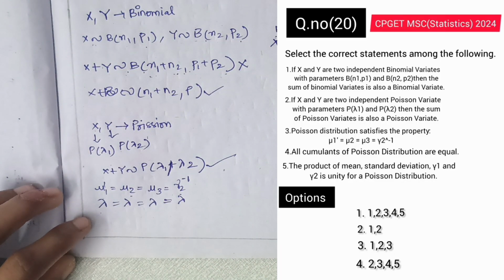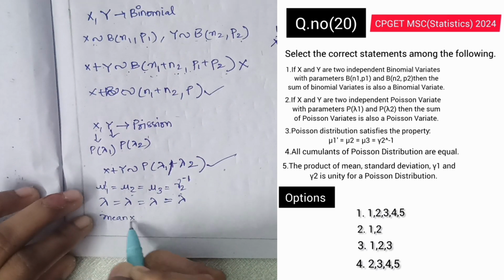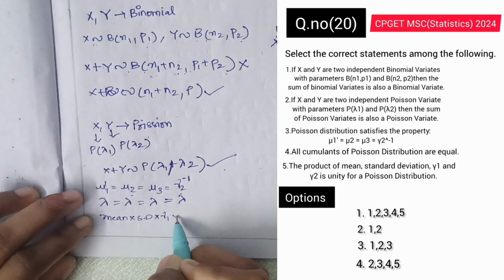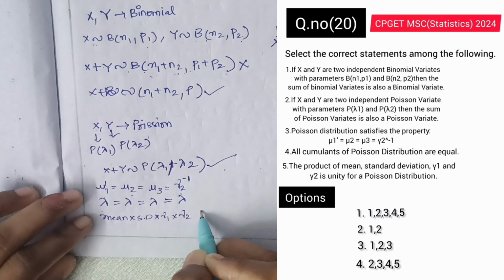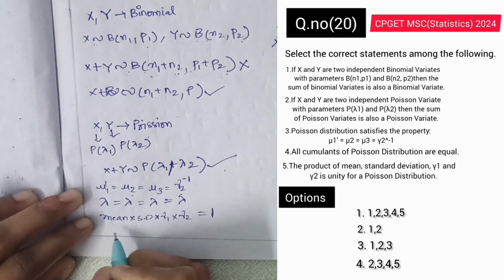The product of mean, standard deviation, gamma 1 and gamma 2 is unity for a Poisson distribution. Here they are saying the product of mean into standard deviation into gamma 1 into gamma 2 should be equal to unity, meaning 1. So now we will multiply all this. Mean is nothing but mu1, and mu1 is lambda.